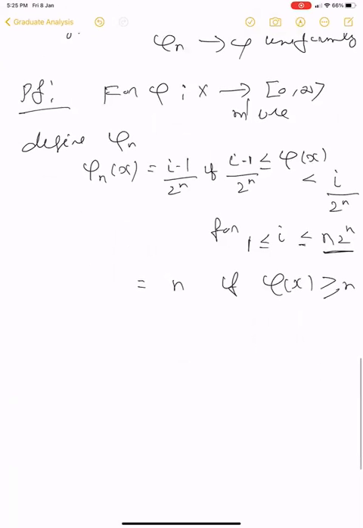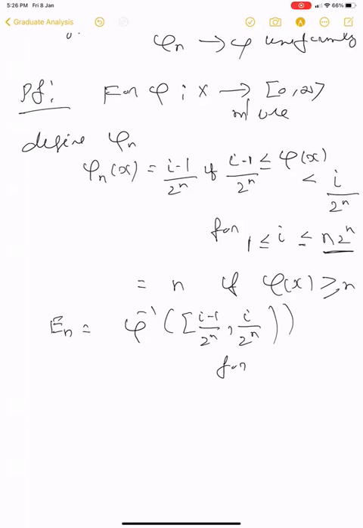Or we can write it like this. Let us take E n i to be phi inverse of the interval [i minus 1 by 2 power n, i by 2 power n), this closed, this open, for i less than or equal to n times 2 power n.